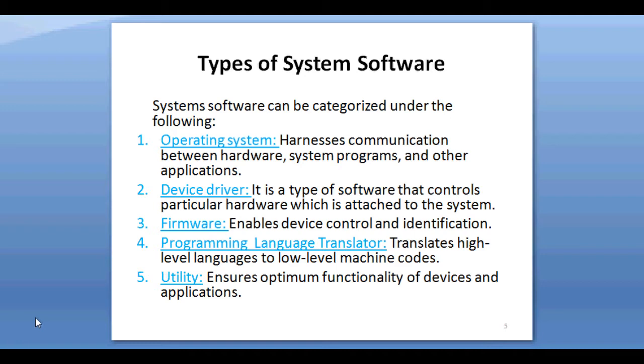Utility software. It is a kind of system software which acts as an interface between system software and application software. These are programs which are specially designed for some particular purpose like maintenance of the computer or diagnosing any error in the computer.